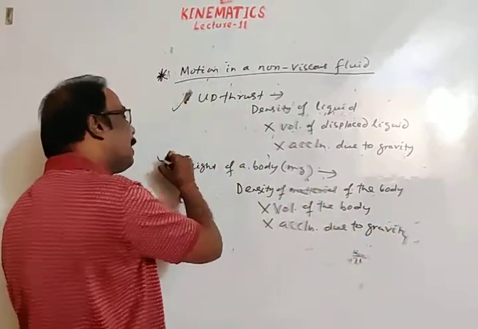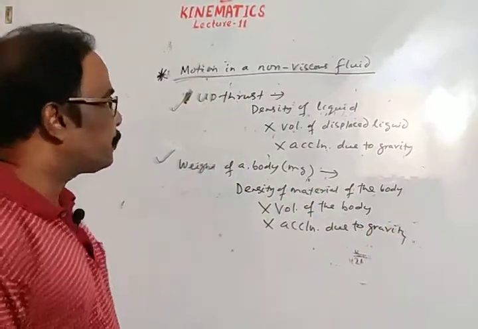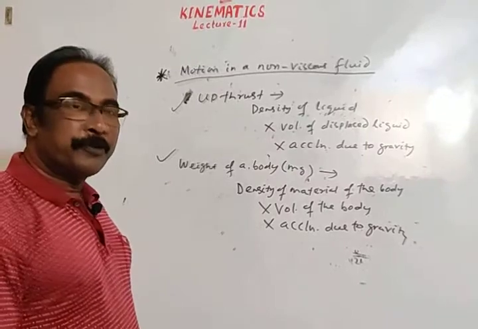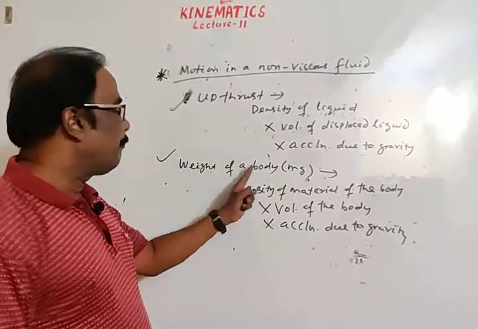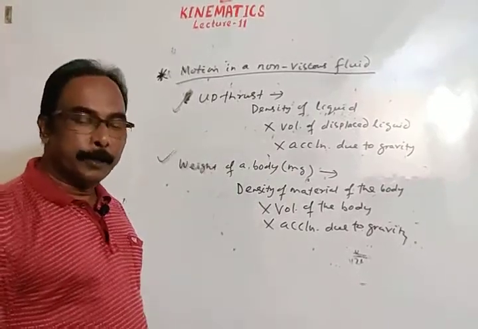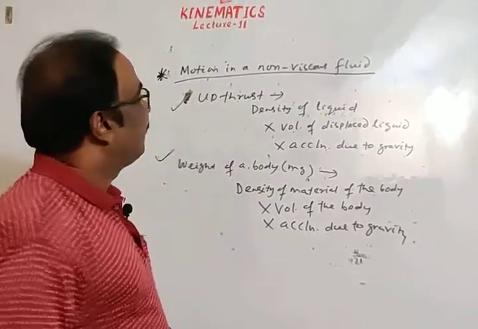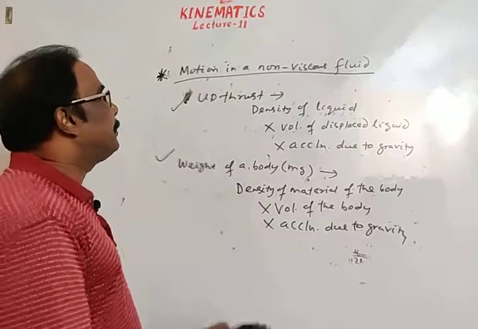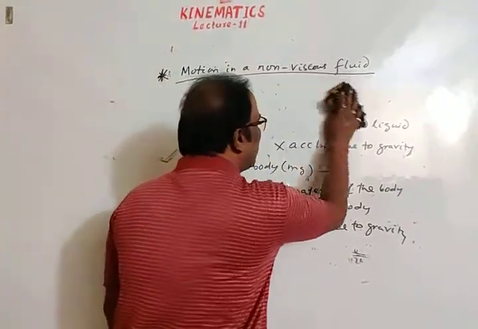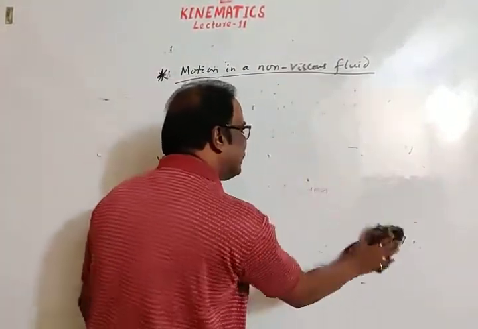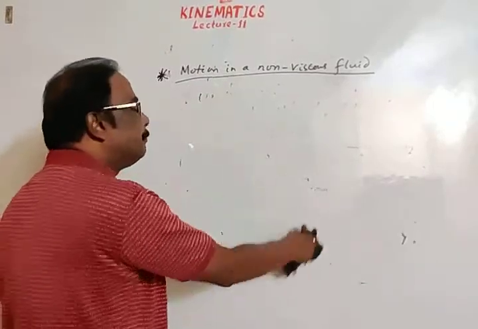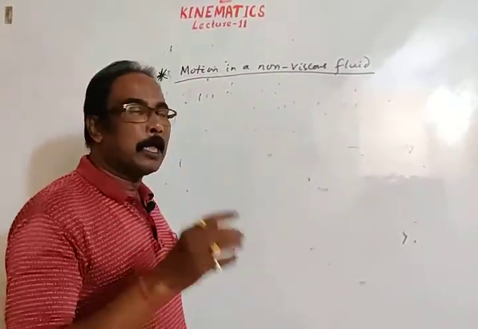You should first have an idea about these two forces: the upthrust, meaning force due to the liquid, and force due to the weight of the body. Now we'll discuss motion of a body inside a non-viscous fluid, meaning frictionless fluid. Only the force of buoyancy or upthrust will be considered.